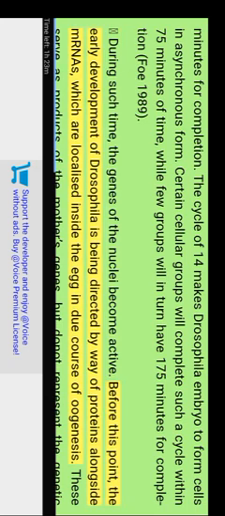Before this point, the early development of Drosophila is being directed by way of proteins alongside mRNAs, which are localized inside the egg in due course of oogenesis. These serve as products of the mother's genes, but do not represent the genetic makeup of the nuclei content of the embryo. The genes which remain active within the mother will induce product formation for the sake of the early development of the offspring, and are known as maternal effect genes, whereas the mRNAs within the oocyte are termed maternal messages.